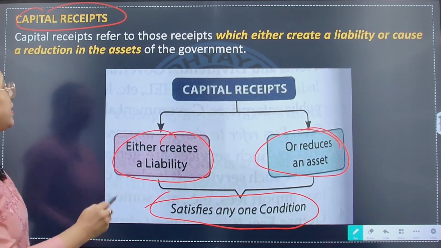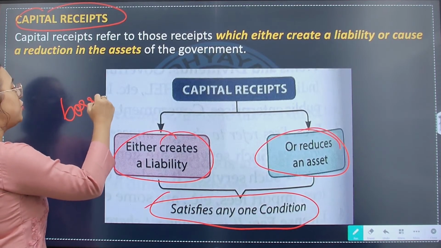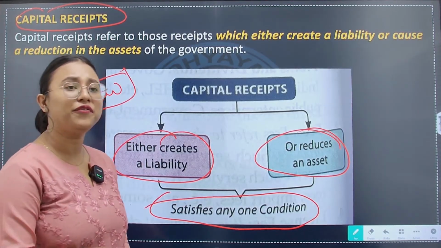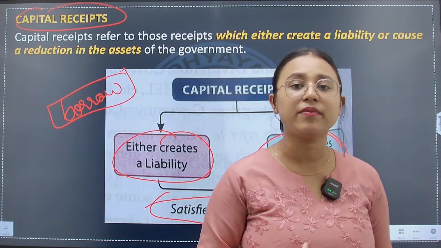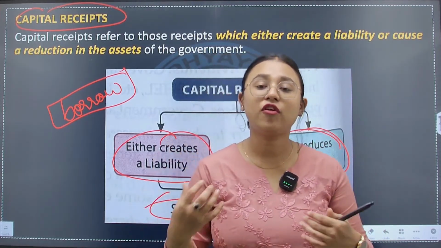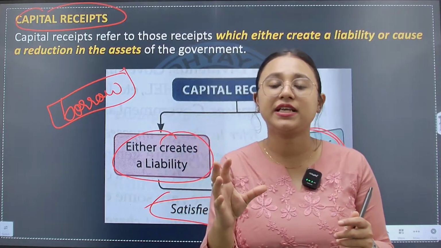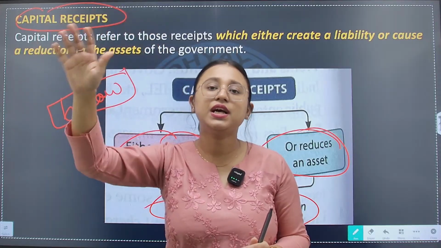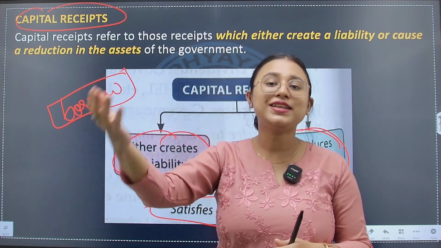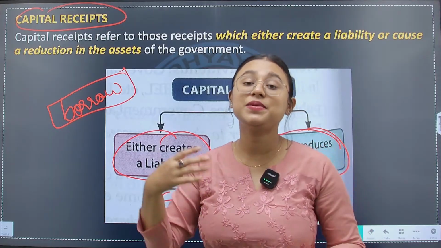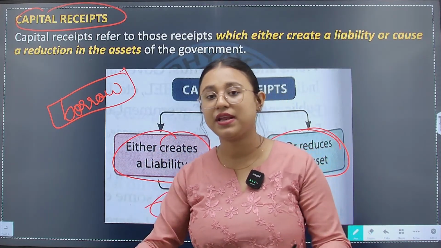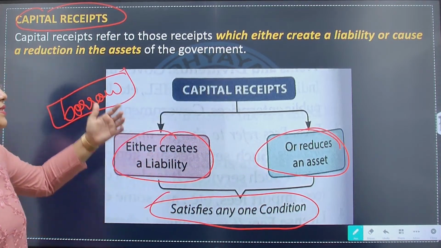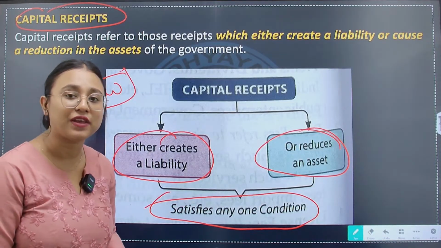Suppose the government has borrowed from the central government or from some foreign financial institution. The government receives money now, but for that a liability has been created on the government that it has to pay back to that entity or organization on a fixed date in future. So although it has received a sum of money now, a liability has been created on the government that it will have to be returned in the near future. So borrowings are considered to be a part of capital receipt.